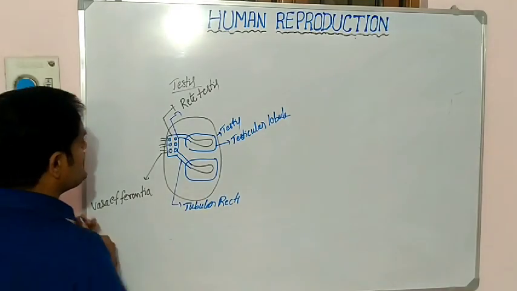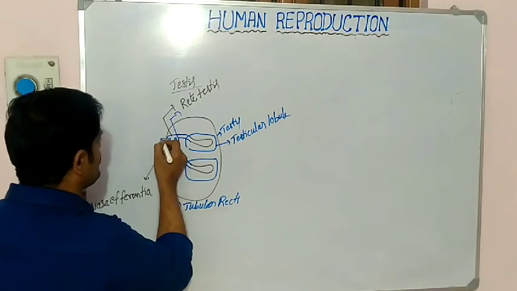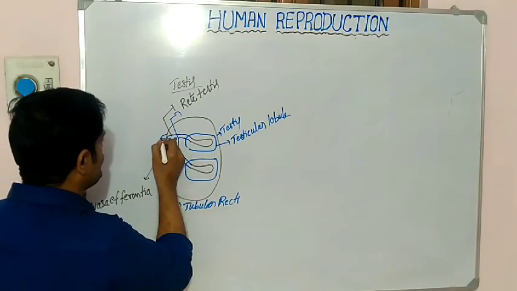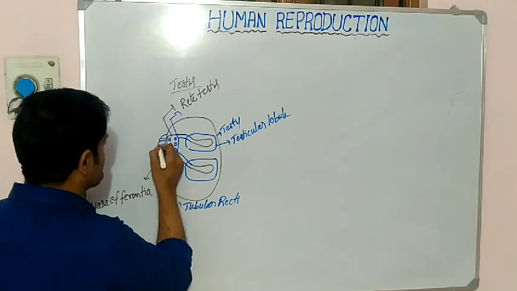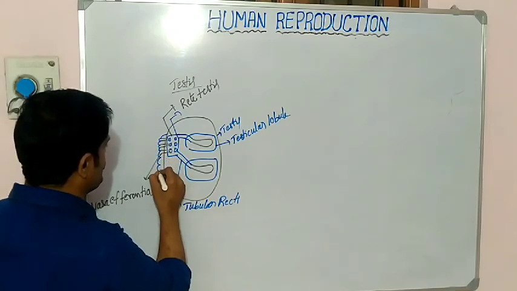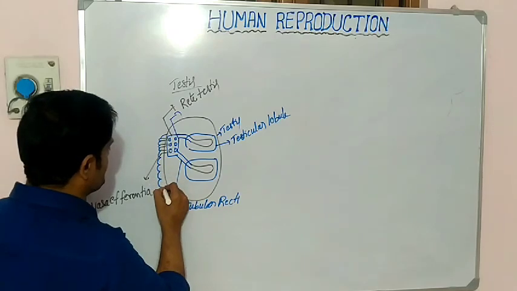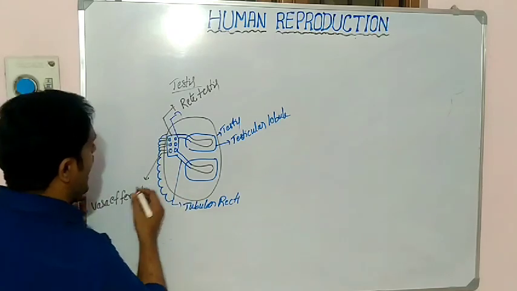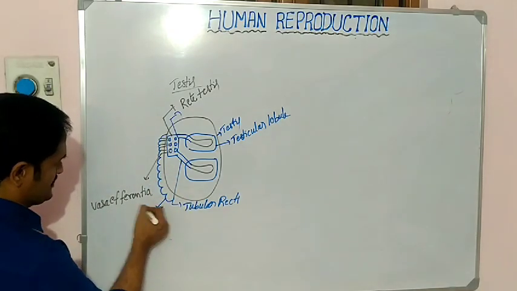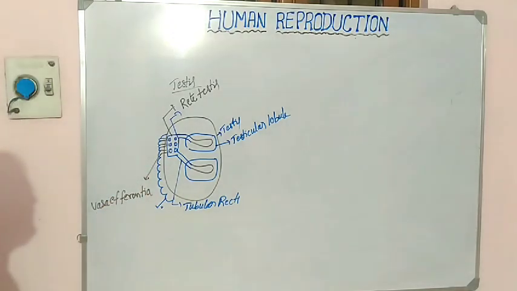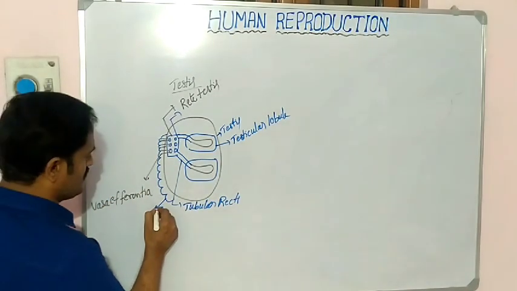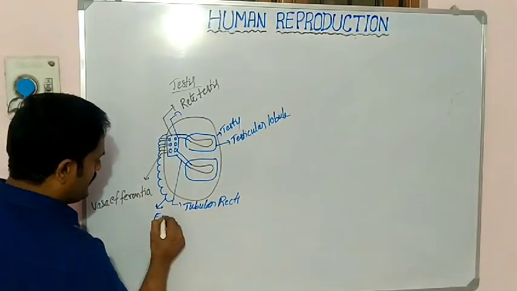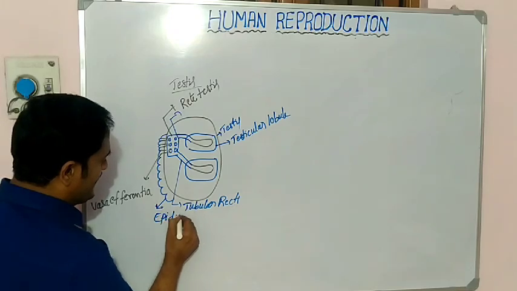Again, these vasa efferentia are joined to each other like this. All the vasa efferentia are joined to each other and form a highly coiled structure. This highly coiled structure is called epididymis.